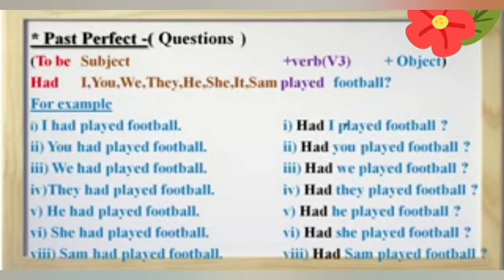Then question mark. It's very easy to convert positive sentence into interrogative sentence. Just change the position of subject and to be and mention question mark at the end of the sentence. So that's why we use had in the beginning of the sentence and question mark at the end of the sentence. Positive sentence starts with subject and interrogative sentence starts with to be.